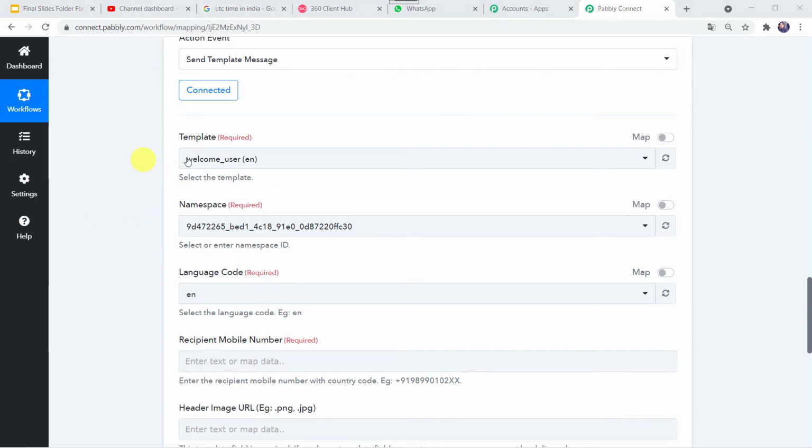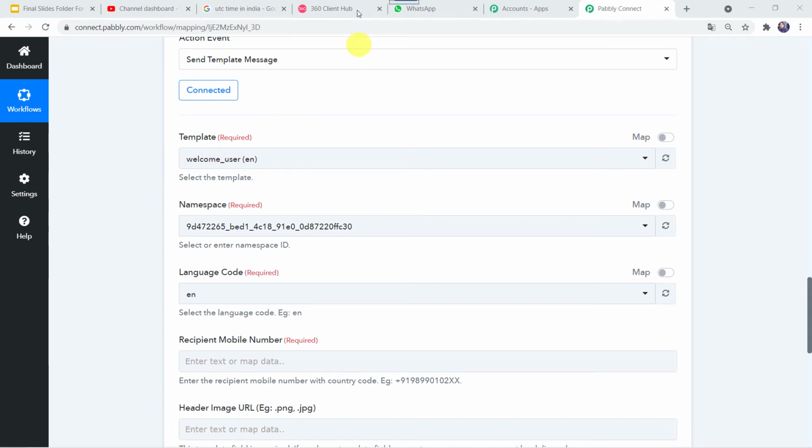Now here we can see a template option. So you might be thinking, what is a template? So template is simply a message that we want to send on the WhatsApp number. Okay. So here we cannot send the direct messages directly on WhatsApp. So we have to use a specific template over here, and we have to get that template approved first.